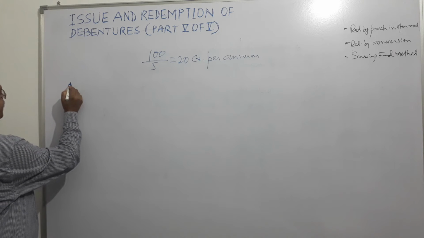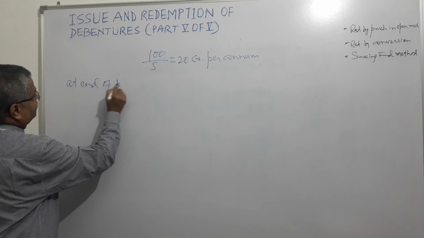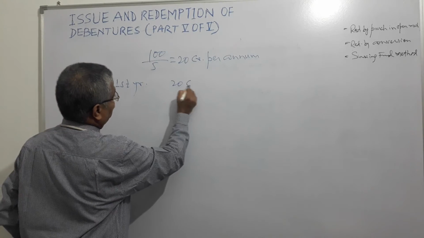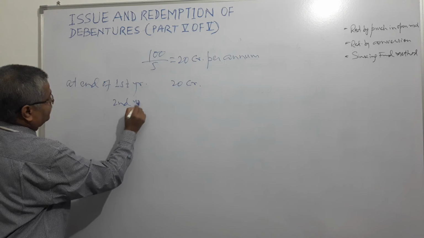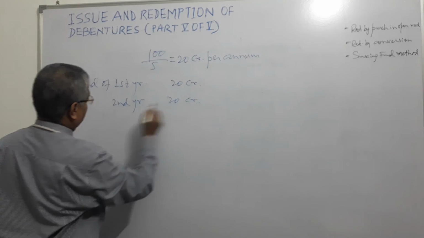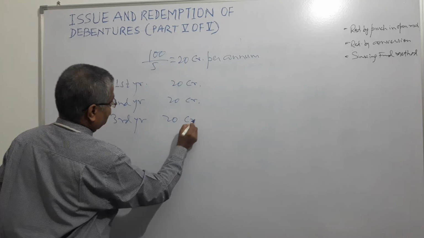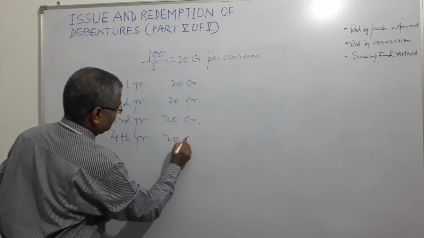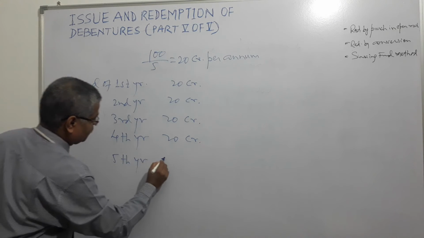So at the end of the first year it will set aside 20 crore. At the end of the second year 20, at the end of the third year 20 crore, at the end of the fourth year 20 crore, and at the end of the fifth year 20 crore.